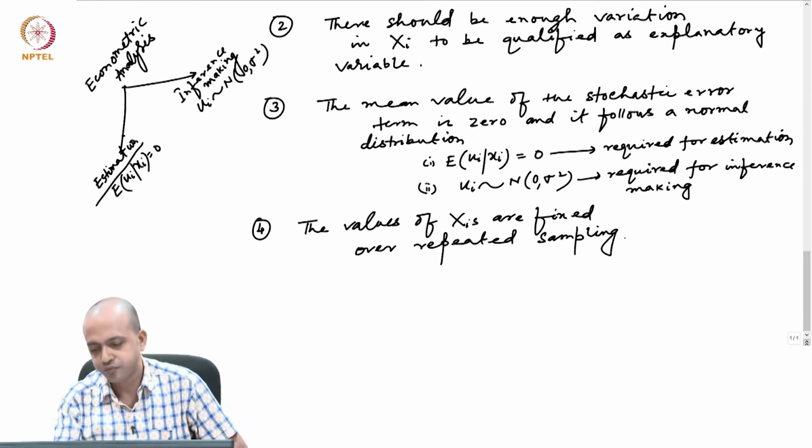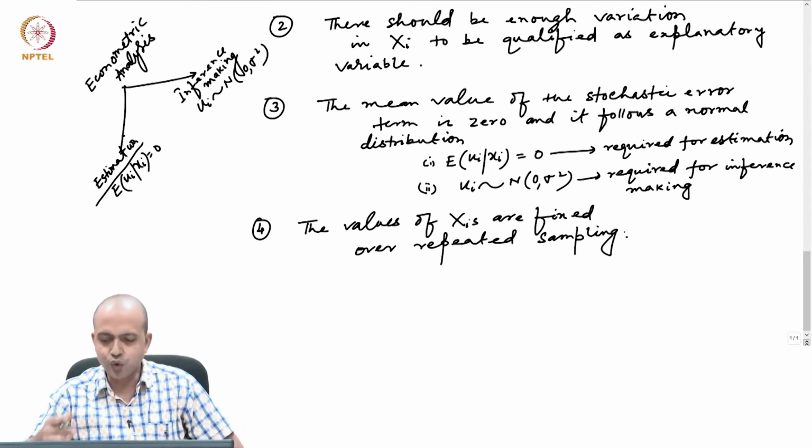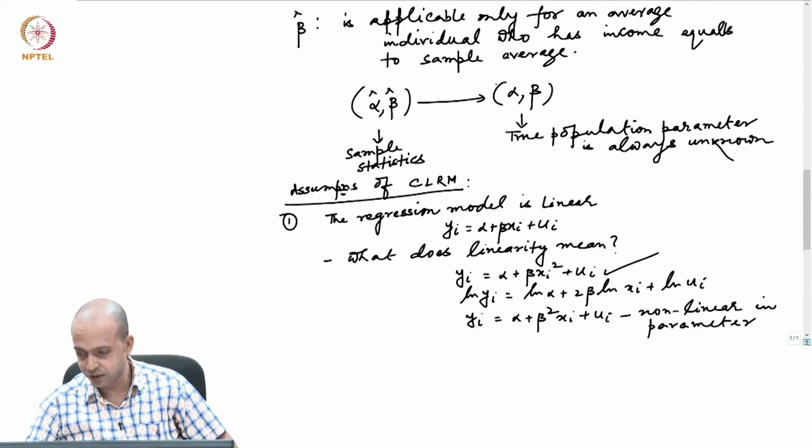Now this assumption is a little difficult to understand, and I will explain that with the example once again.